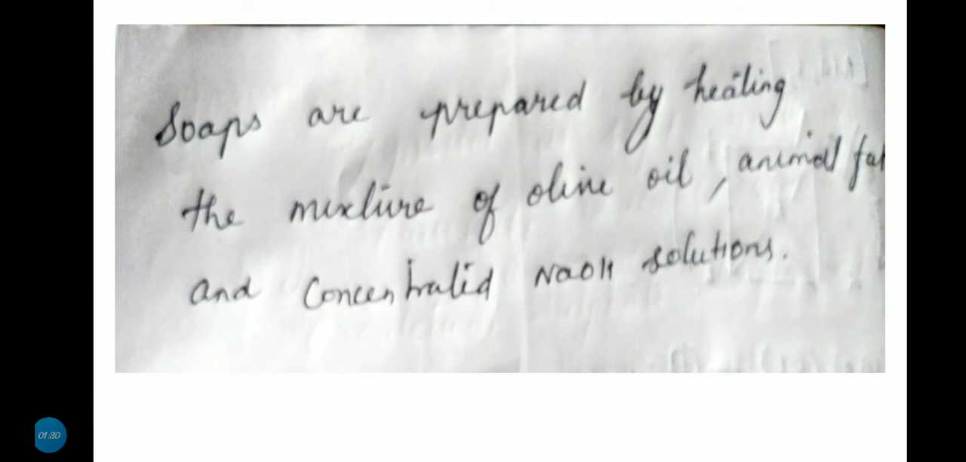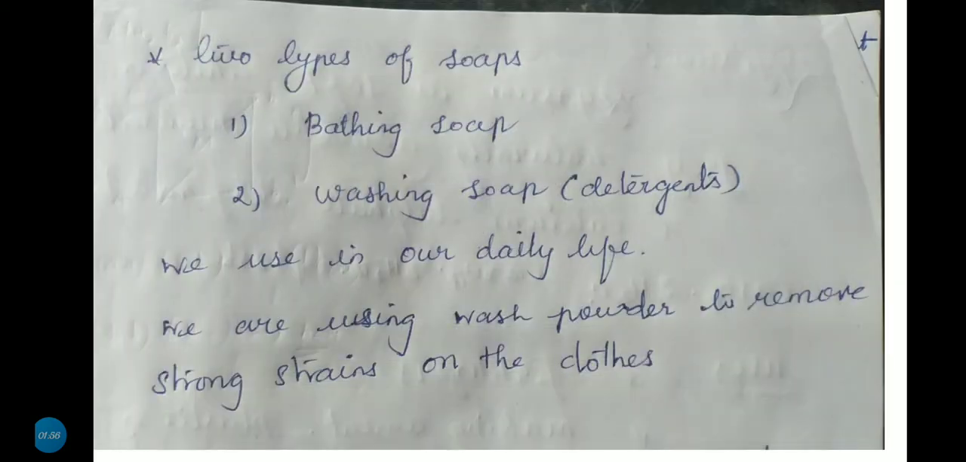Soaps are prepared by heating the mixture of olive oil, animal fat, and concentrated sodium hydroxide solution, with coconut oil added extra. Two types of soaps. First one, bathing soaps. Another one, washing soaps or washing detergents, which we use in our daily life.